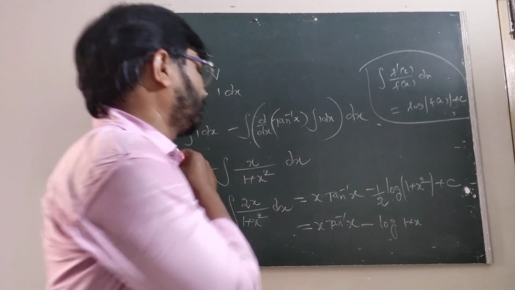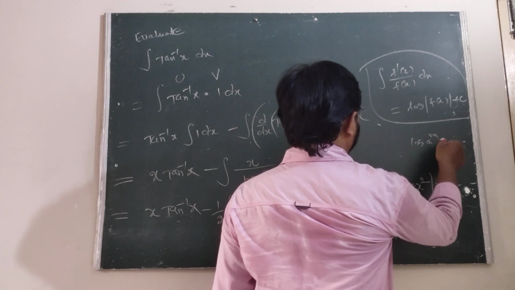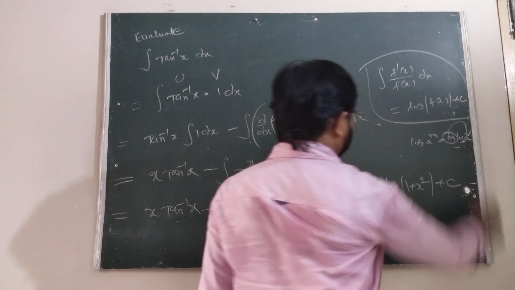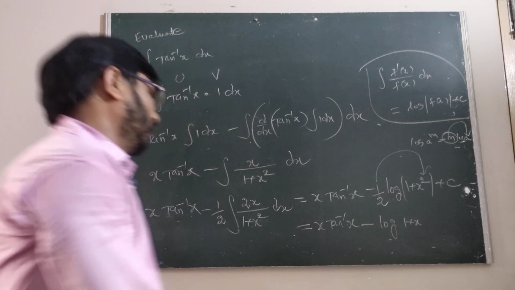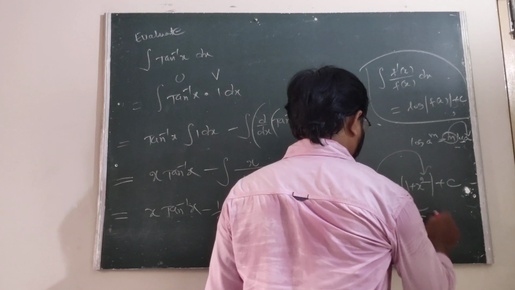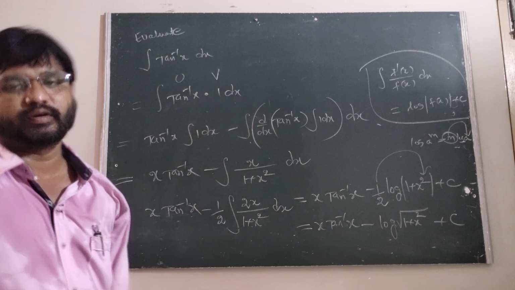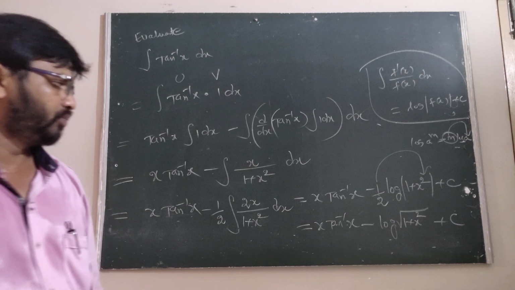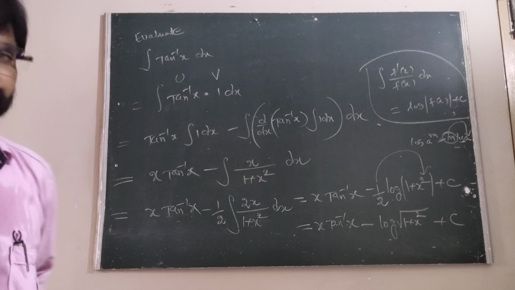Here m is the index of a, so 1 by 2 is sent to the index of 1 plus x square, which can be written as root. Therefore, the integral of tan inverse of x dx is x tan inverse x minus logarithm of root of 1 plus x square plus c. Is it okay?